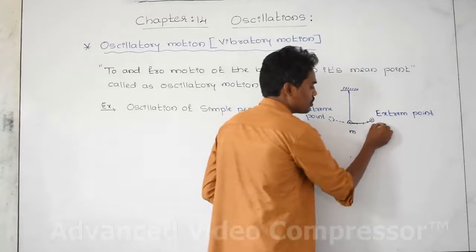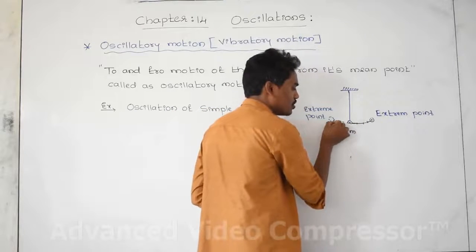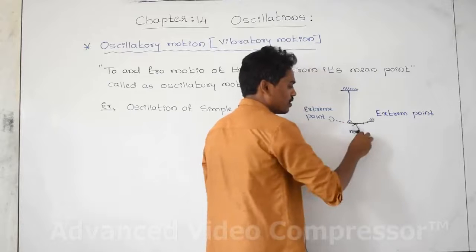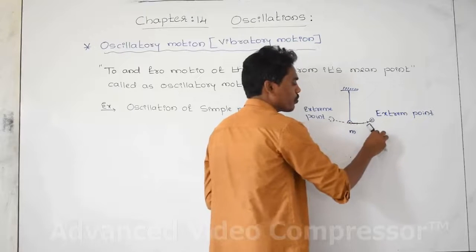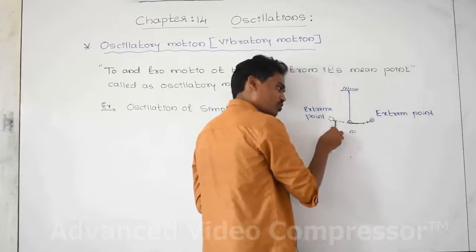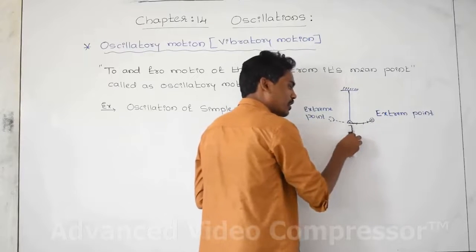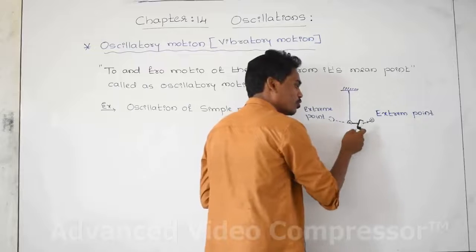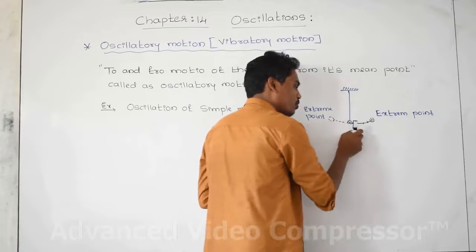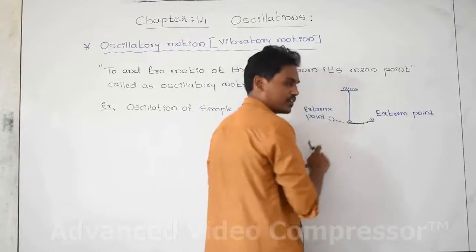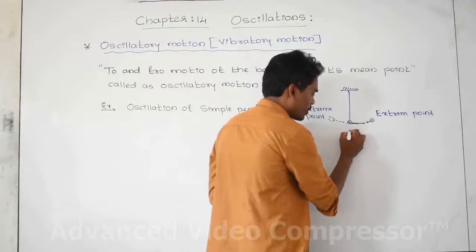This is to, this is fro, again to, again fro, continuously. From which point? Mean point. This is the mean point.